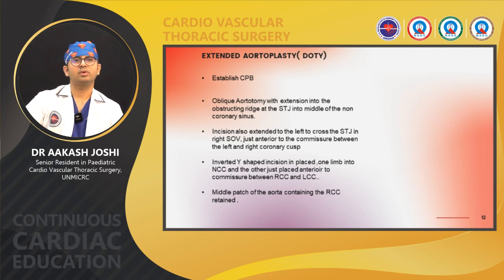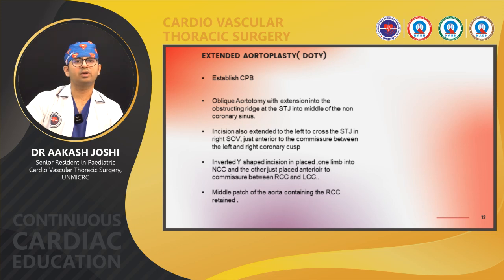Second is extended aortoplasty, also called Doty's repair, in which CPB is established, and an oblique aortotomy is made with incision into the obstructing ridge, and the STJ is made into the non-coronary sinus. Further, the incision is extended to the left to cross the STJ in the right sinus of Valsalva, and anterior between the left and right coronary sinus. A second inverted Y incision is placed, one limb into the NCC, and the other anterior to the commissure between RCC and LCC.